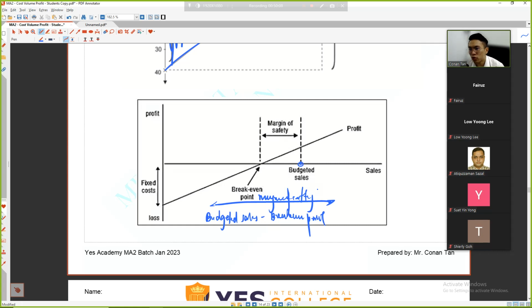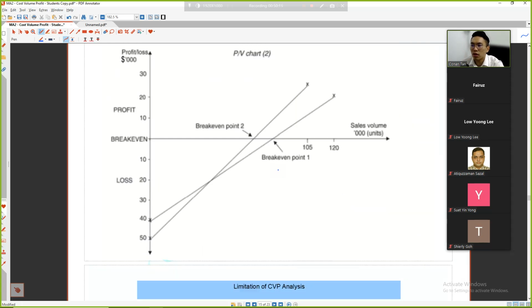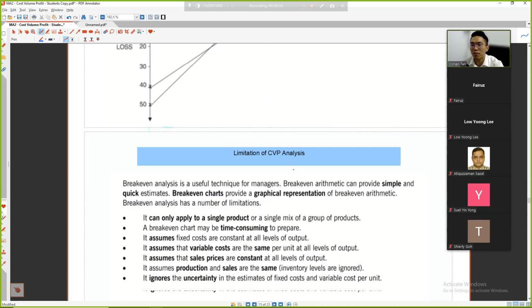It shows how much you are able to fall before you are making a loss, or making no gain or loss. Understand what I'm trying to say? Here it says the same thing in units. If you change the selling price, of course your break-even changes.